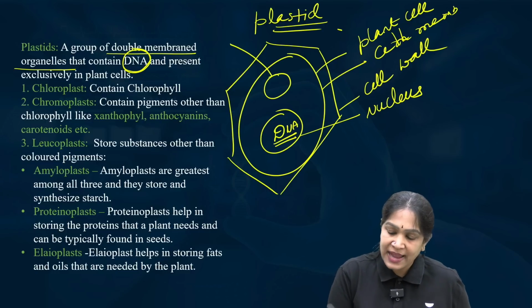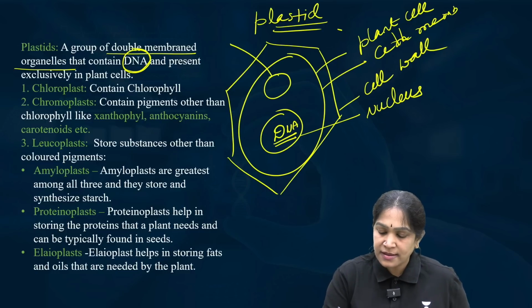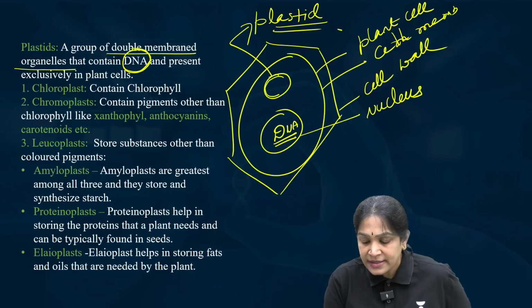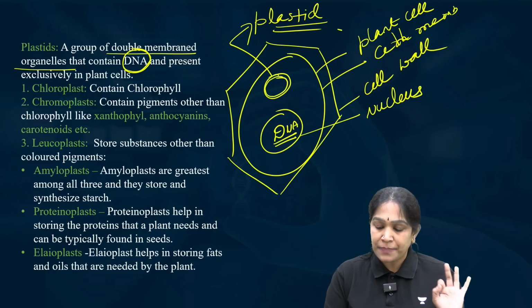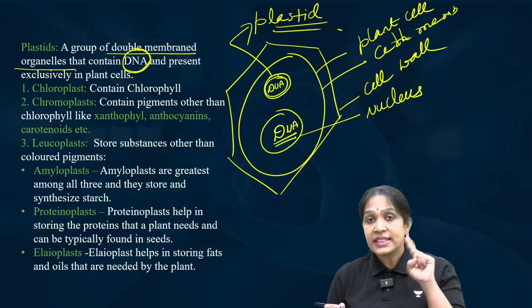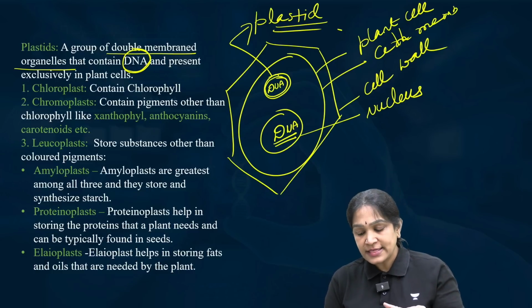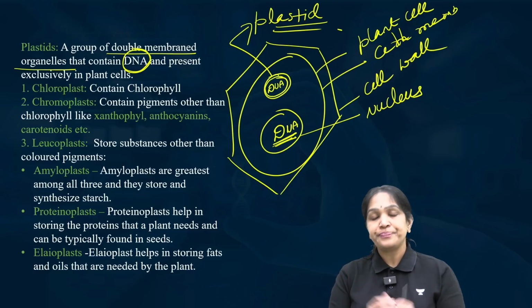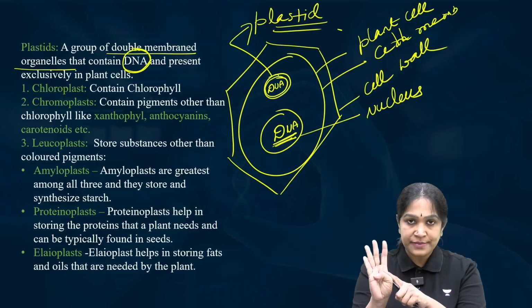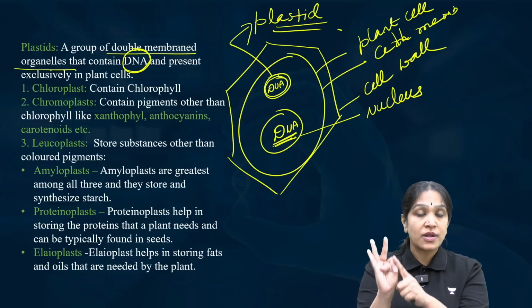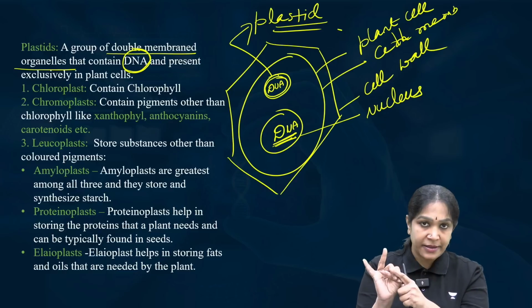This is a plastid. Plastid is double membraned. There are two membranes here. Plus also there is DNA. It means in the plant cell we have DNA in the nucleus and also we have some DNA in the plastid. So what is a plastid? Plastids are organelles. They contain two membranes and they also contain some DNA.